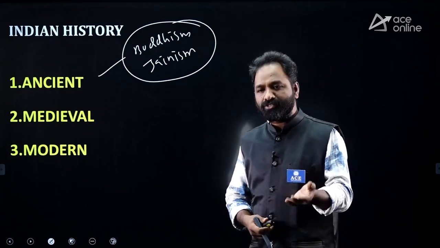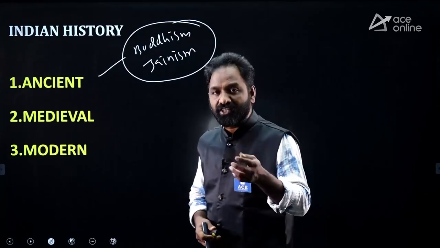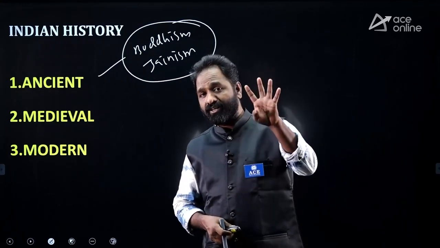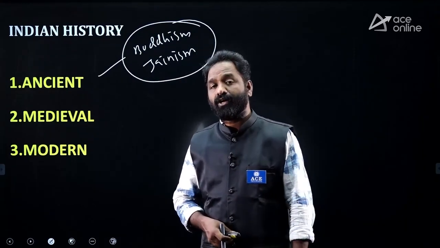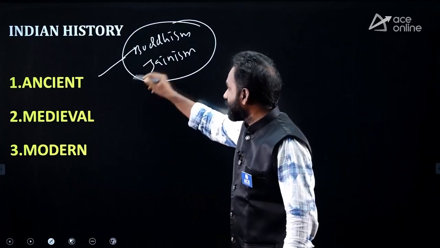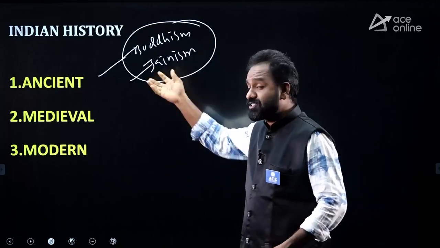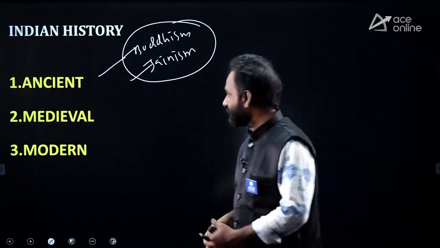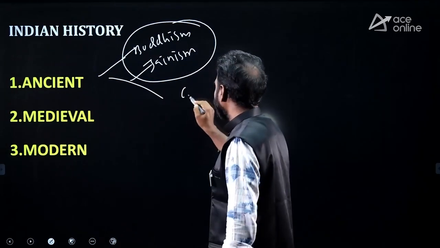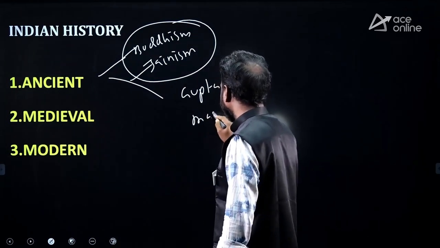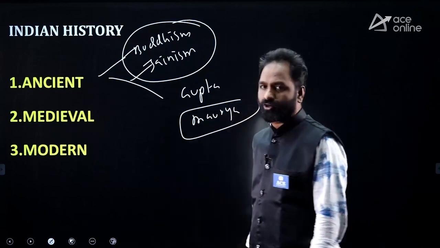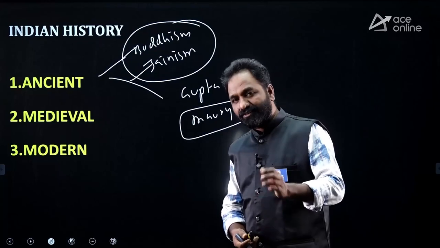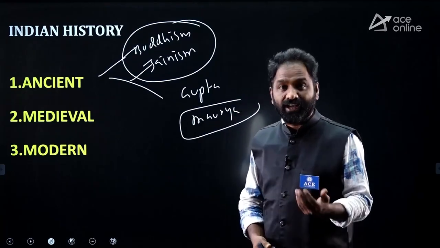You should know what exactly Buddhism is, what exactly Jainism is, and the list of Tirthankaras, Bodhisattvas and Buddha's disciples. Okay, in Buddha's life there are 5 events. What are the 5 events? The books related to Buddhism, the books related to Jainism, the temples related to Buddhism and Jainism, Buddhist stupas, Buddhist philosophy. This is important. And also you have to focus on the Gupta and the Maurya. In Maurya, you have to focus more on Ashoka. In Gupta, you have to focus on the kings, their titles, their contribution, inscriptions.